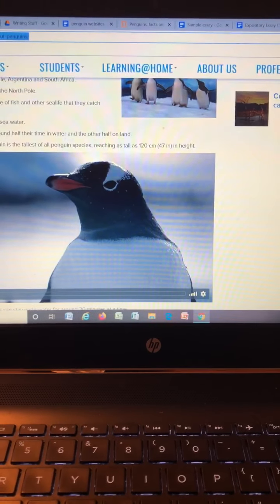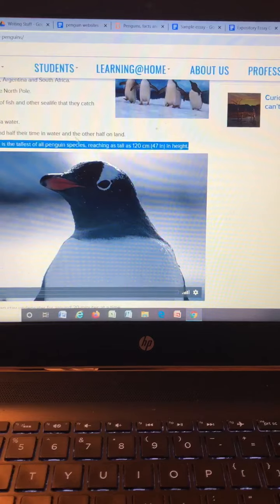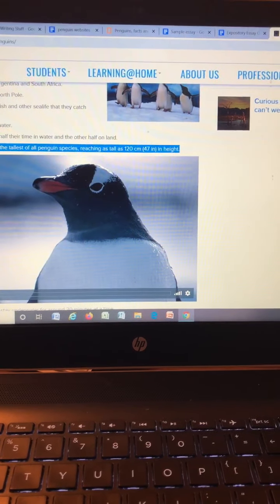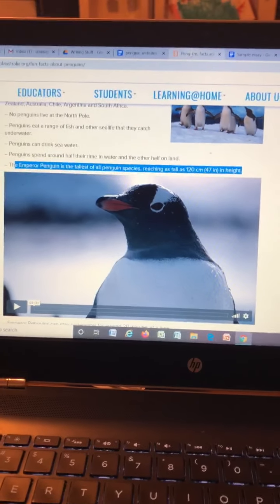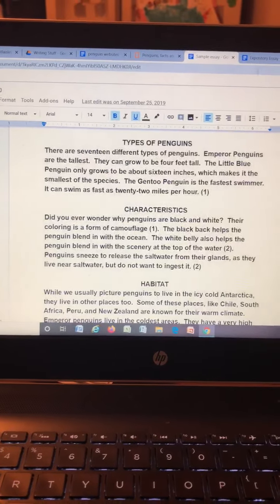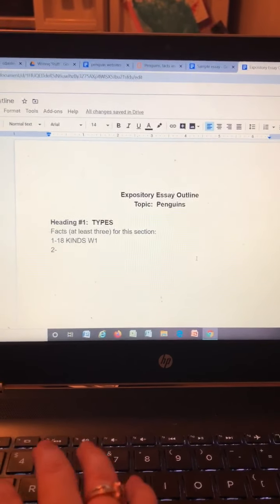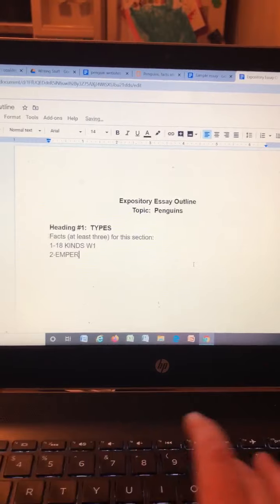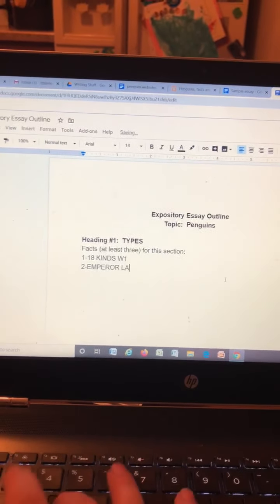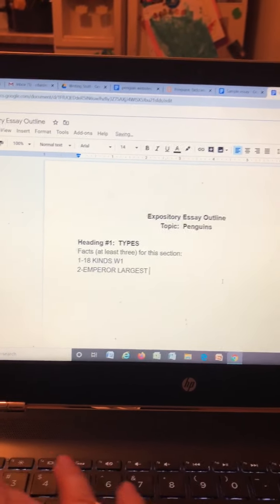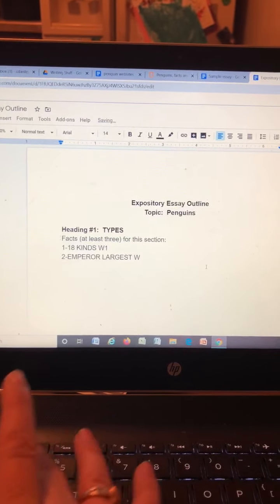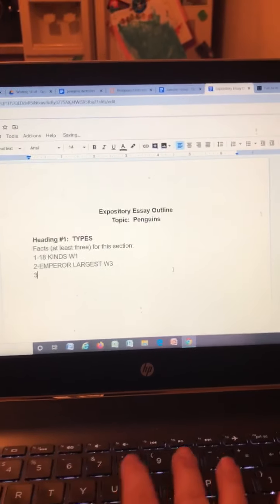I might say for the types, I might say the emperor penguin is the tallest, okay? And then I got that from website number 3. So we would write emperor largest, and notice I'm just keeping it like an outline. I'm not writing my paragraphs on here. And that's from website number 3, okay?